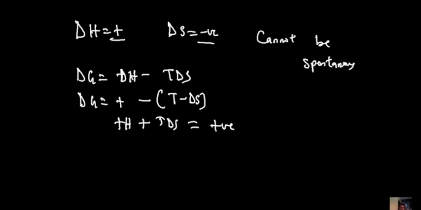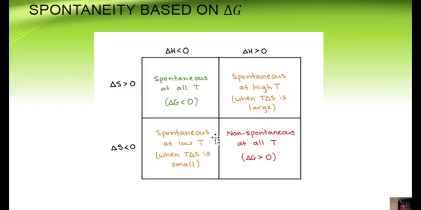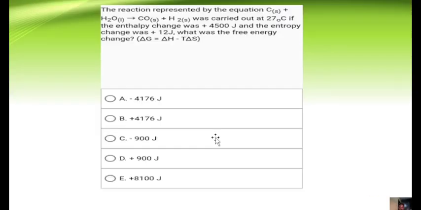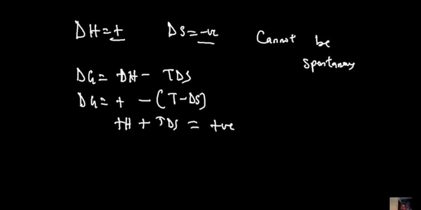So with that said, I presume we've understood some things about it, and before we end this study, we are just going to look through one question to solve on entropy in relation to Gibbs free energy change and enthalpy change. The reaction represented by the equation C plus H2O gives CO plus H2 was carried out at 27 degrees Celsius. If the enthalpy change was 4,500 joules, I would like to write down my values so that we can solve.